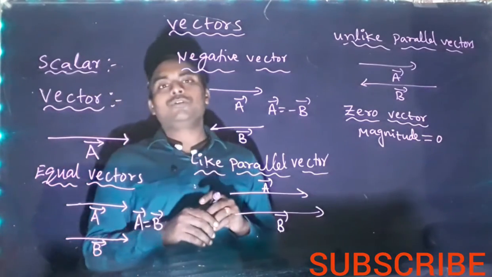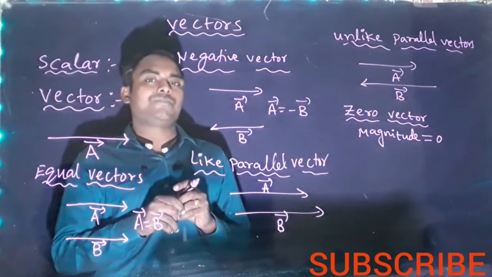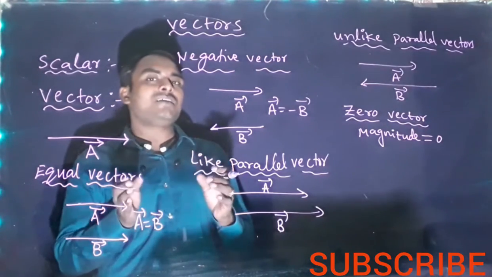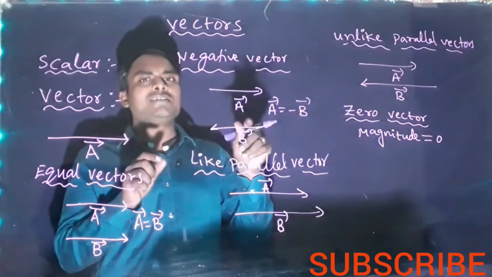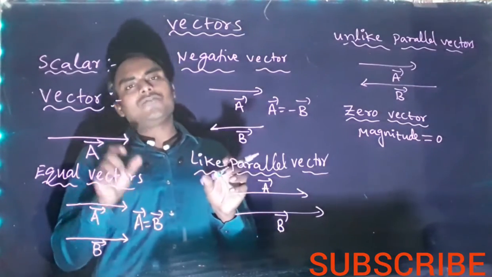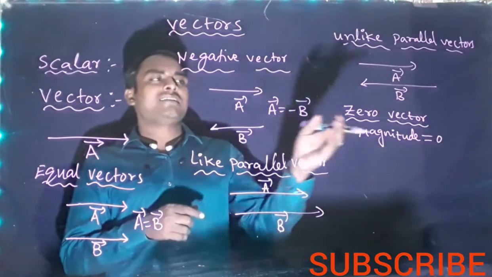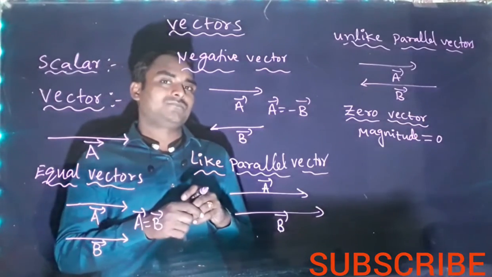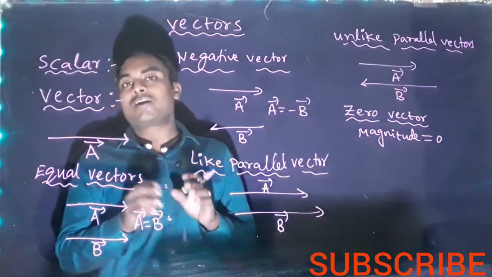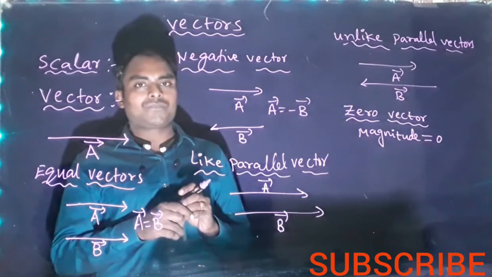For example, take the velocity of an object which is at rest. What is the velocity of an object which is at rest? 0. Velocity is a vector quantity and its magnitude is 0, so it is a zero vector. Then what is its direction? The direction of a zero vector cannot be determined. We cannot find its direction.